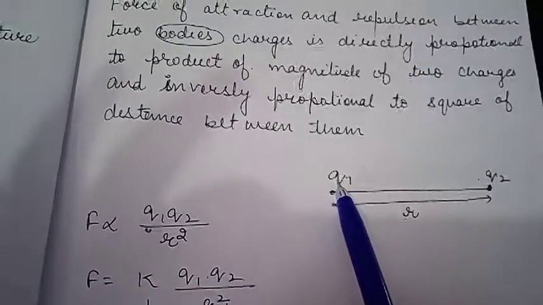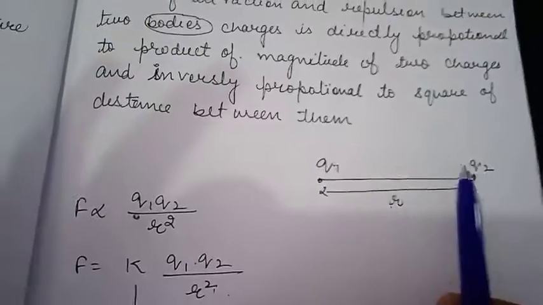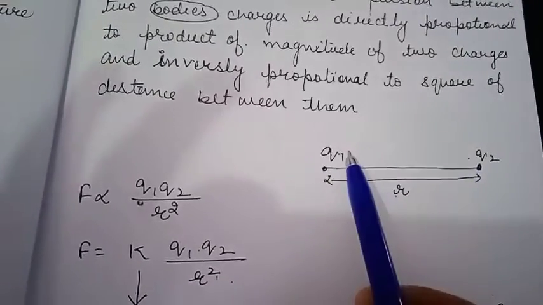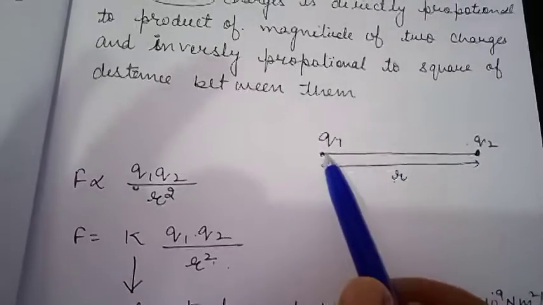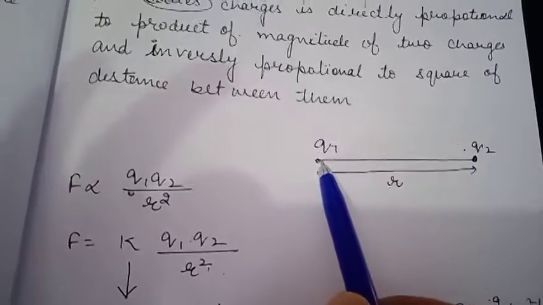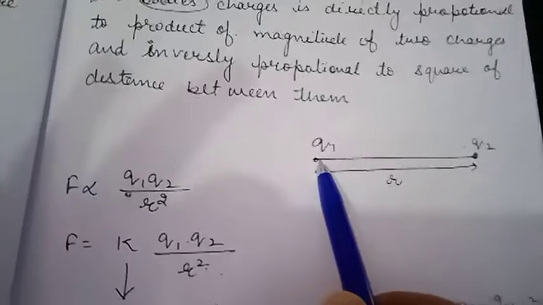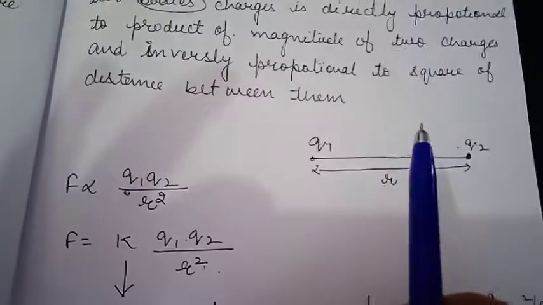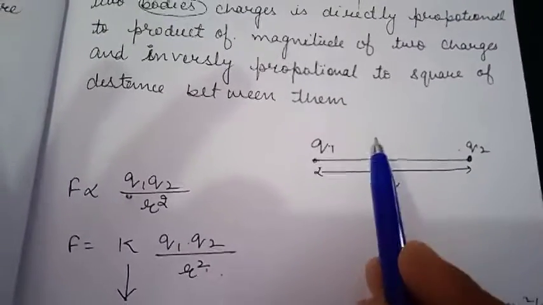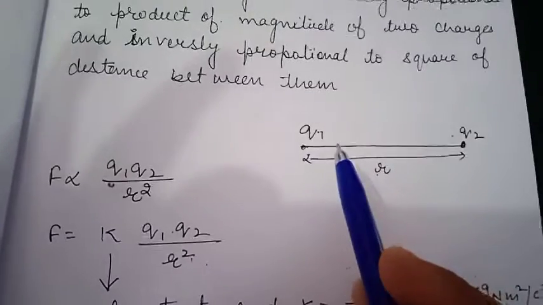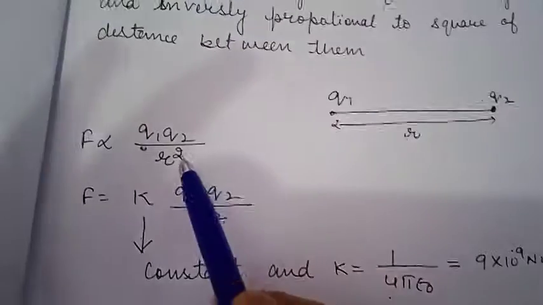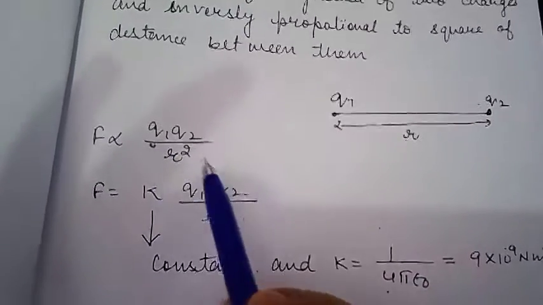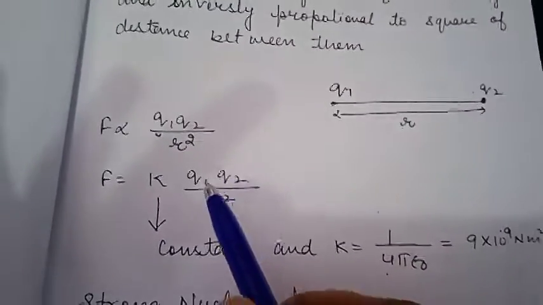If the charges are of the same sign, they will repel each other, and if they are of opposite sign, there is a force of attraction. So the force of attraction and repulsion between two bodies is directly proportional to the product of the magnitudes of the two charges and inversely proportional to the square of the distance between the two charges.